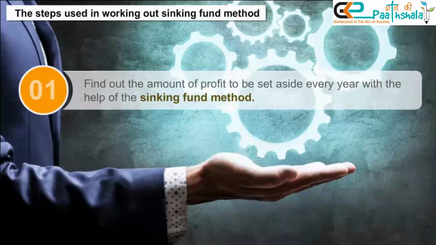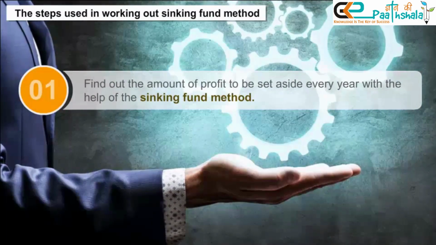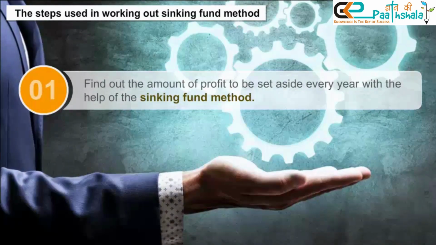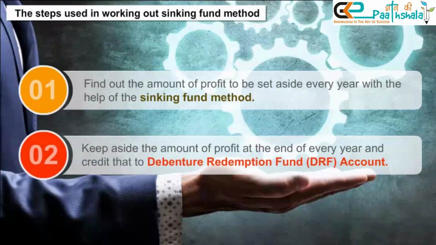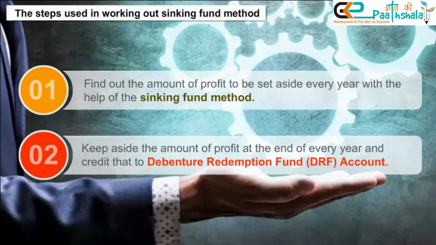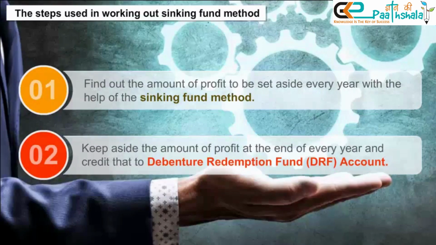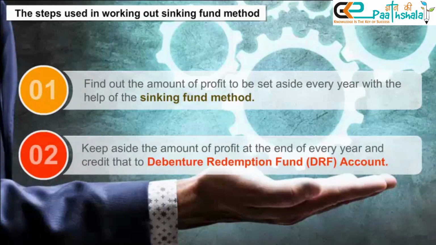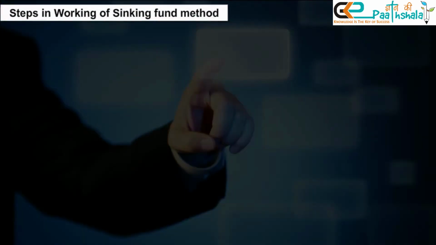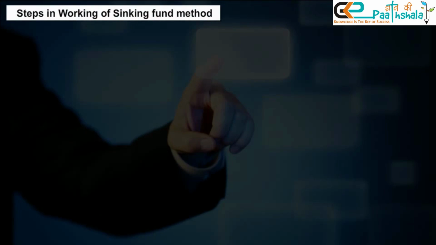1. Find out the amount of profit to be set aside every year with the help of the sinking fund method. 2. Keep aside the amount of profit at the end of every year and credit that to debenture redemption fund DRF account. Working of sinking fund method. Steps in working of sinking fund method.